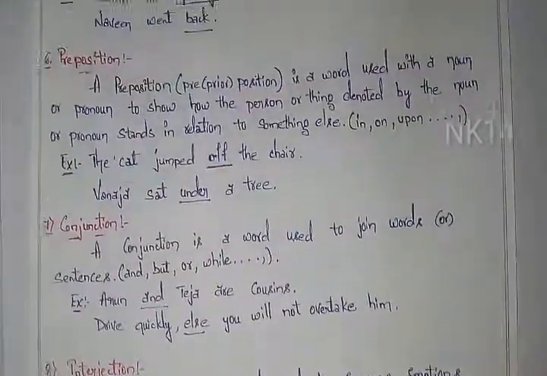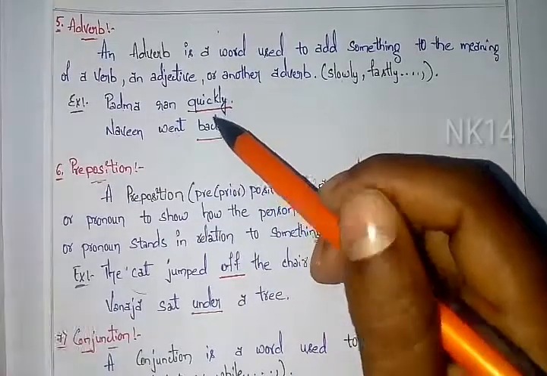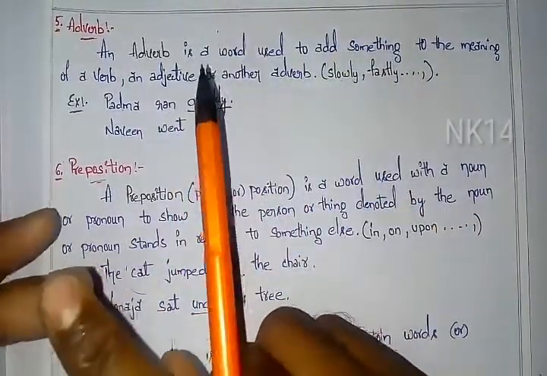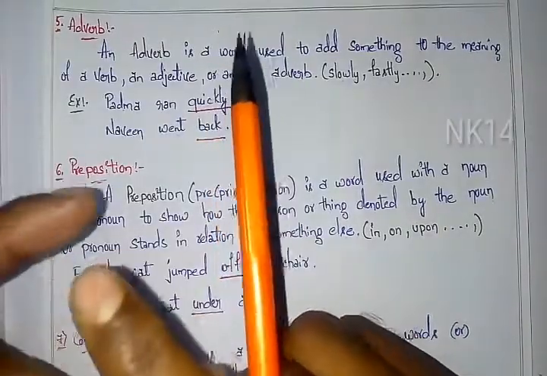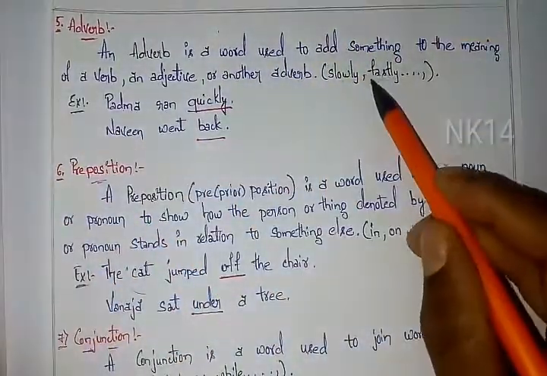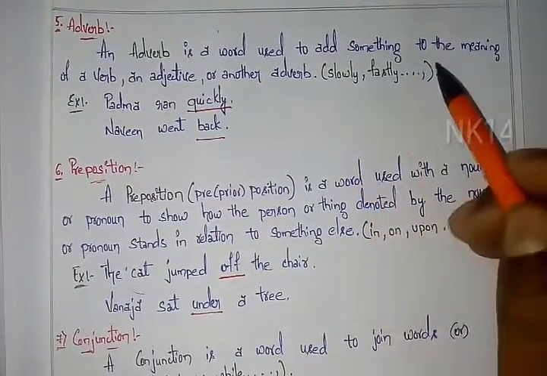Next, the 5th one I have taken is adverb. An adverb is a word used to add meaning to a verb, an adjective or another adverb. These all come under adverbs. Mostly you can find adverbs by the letters ly added, that is slowly, fastly, quickly.